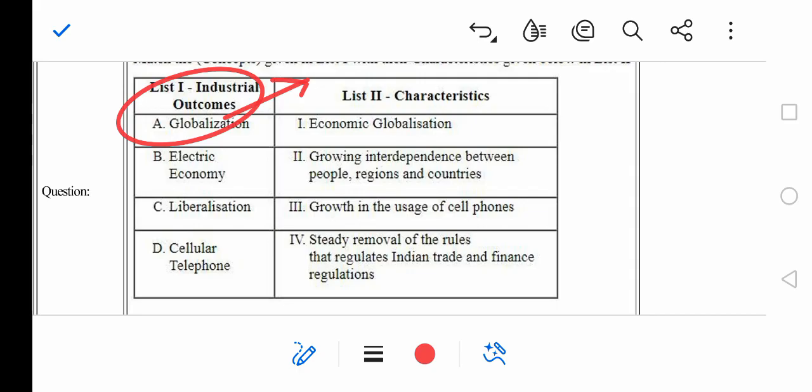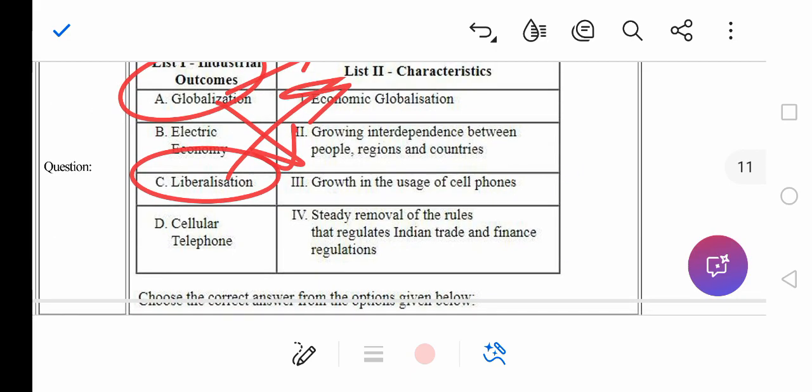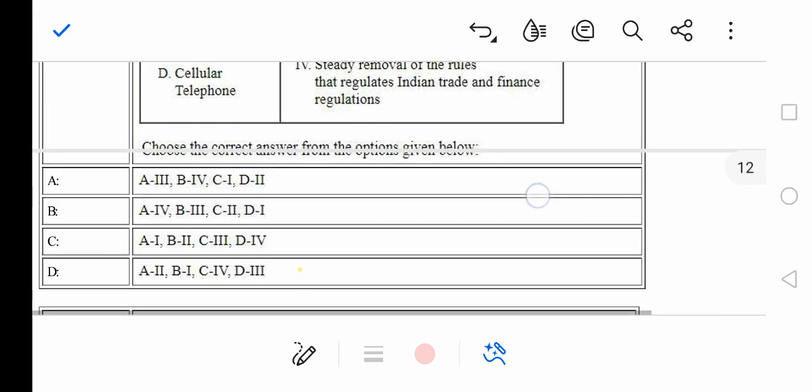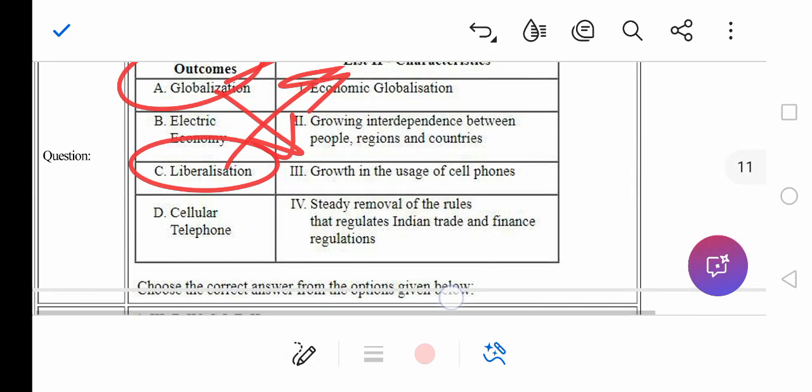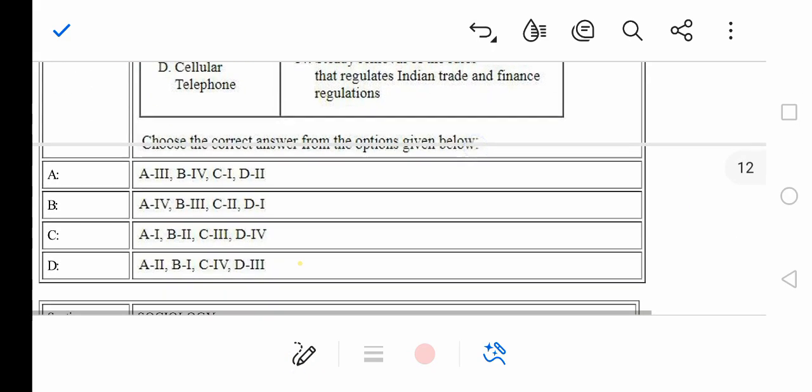So A goes with, I guess, option number 2, okay. And liberalization we all know is related to economy, right? Liberalization means economic globalization, okay. So moving ahead, A goes with the second one, and option number D.